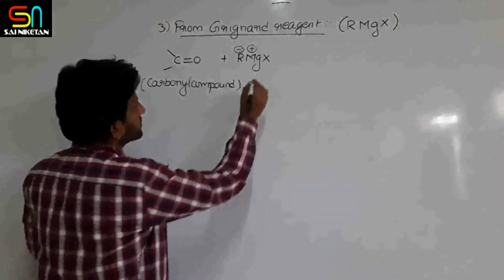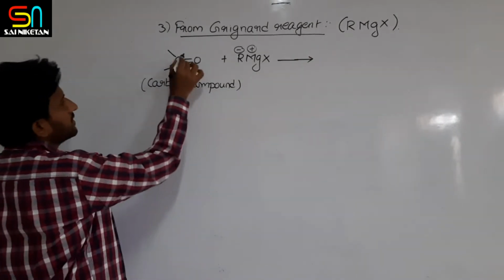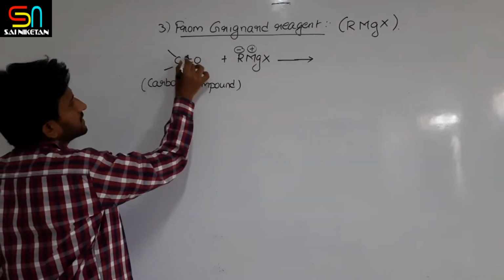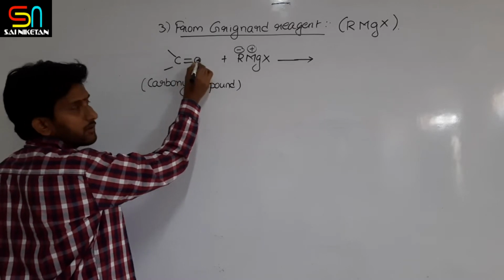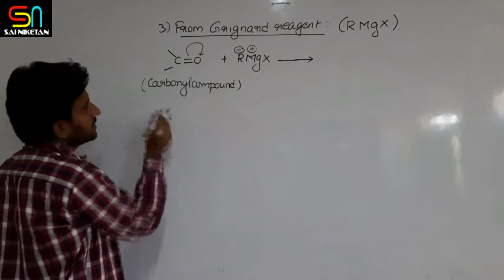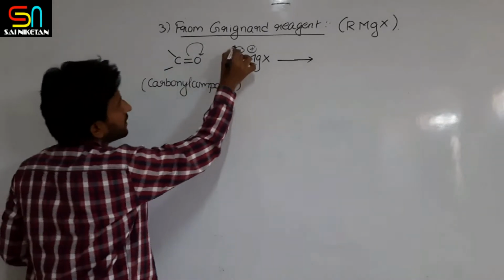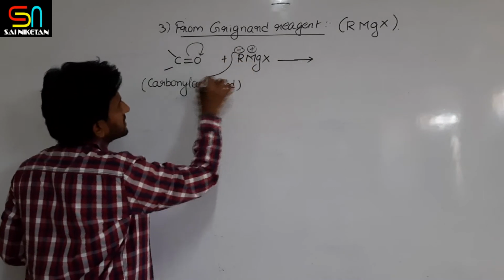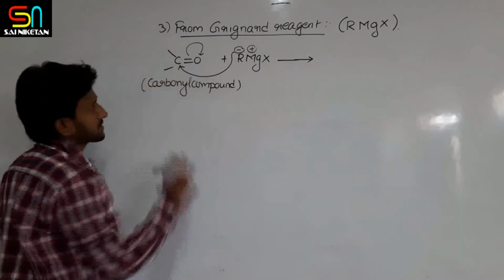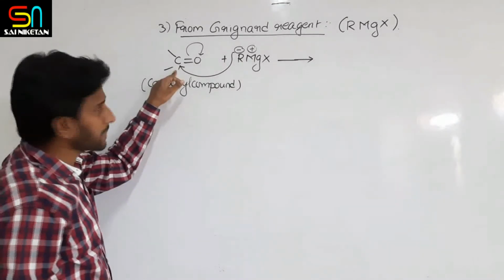So what is happening in this first phase of the reaction is, in carbonyl compounds, due to electronegativity of oxygen, the pi electron is shifted towards the oxygen. So there is partial positive charge on the carbon. So this negatively charged R minus attacks the electrophilic carbon.